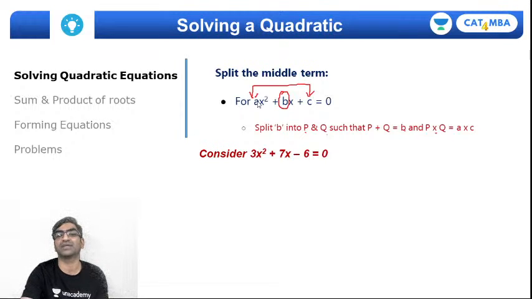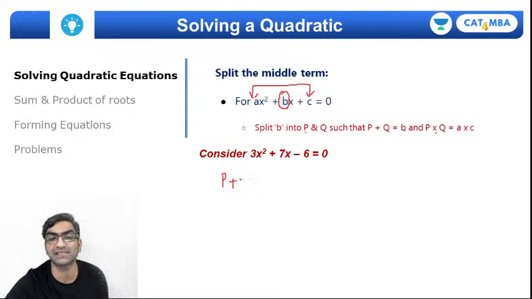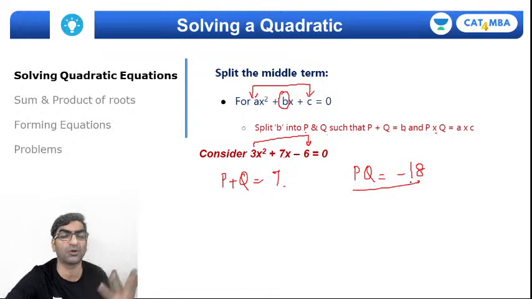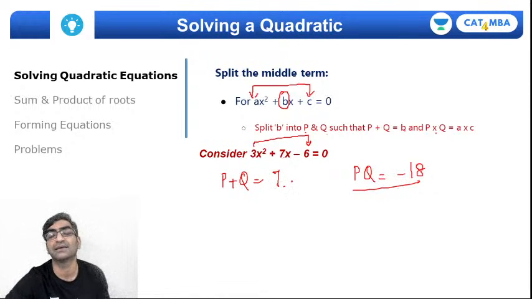Let's take an example. Supposing I have 3x square plus 7x minus 6, right? So you want two numbers p and q such that their sum is equal to b, that's 7, and their product pq should be equal to 3 into minus 6, right? Remember that's minus 18, right? Should tell you that if the product is negative, one is positive, the other one must be negative, right? But the fact that their sum is 7, a positive value, means the bigger number should be positive, the smaller value should be negative, right? And you can immediately see what numbers we can consider. 9 and minus 2 give me a product of minus 18, and 9 minus 2 give me 7.